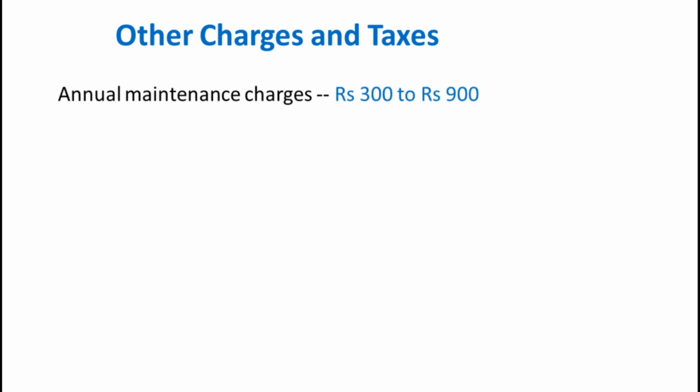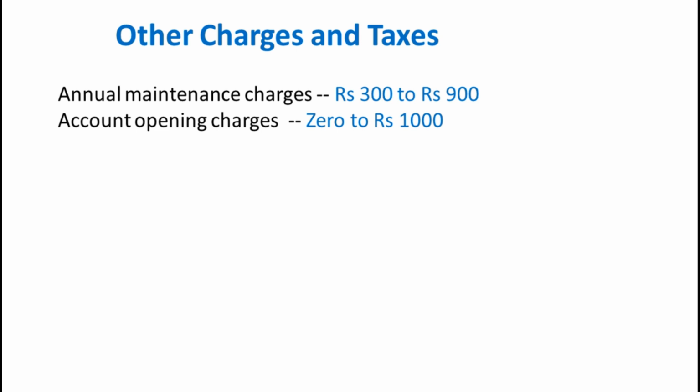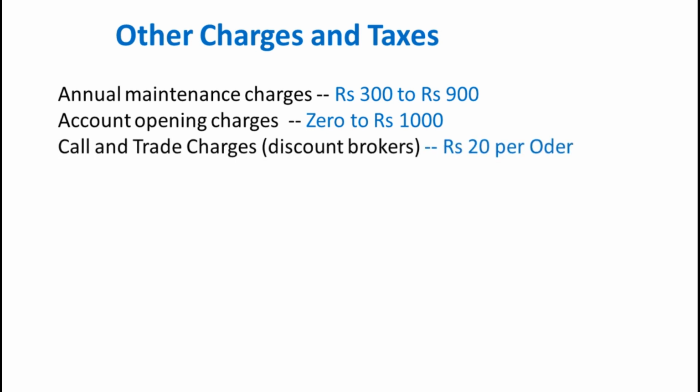First charge would be annual maintenance charge. It would be anywhere around rupees 300 to 900 per year. It will differ based on the Demat account which you take. And the second charge would be account opening charges. Account opening charges may be between 0 to 1000. And the third charge would be call and trade charges. Discount brokers typically charge around 20 rupees per transaction when you make a call and ask them to do a trade. So please note this.